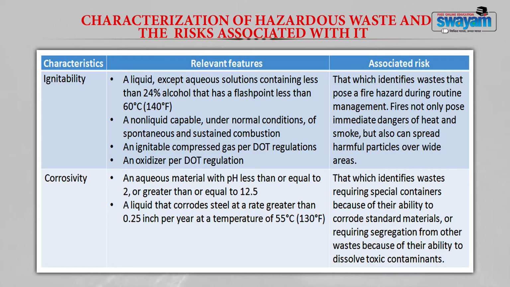Any aqueous material with pH less than or equal to 2 or greater than or equal to 12.5, or a liquid that corrodes steel at a rate greater than 0.25 inch per year at a temperature of 55 degrees Celsius, is categorized as corrosive waste. This waste requires a special container due to its ability to corrode standard materials, or requires segregation from other waste because its ability to dissolve toxic contaminants is high.